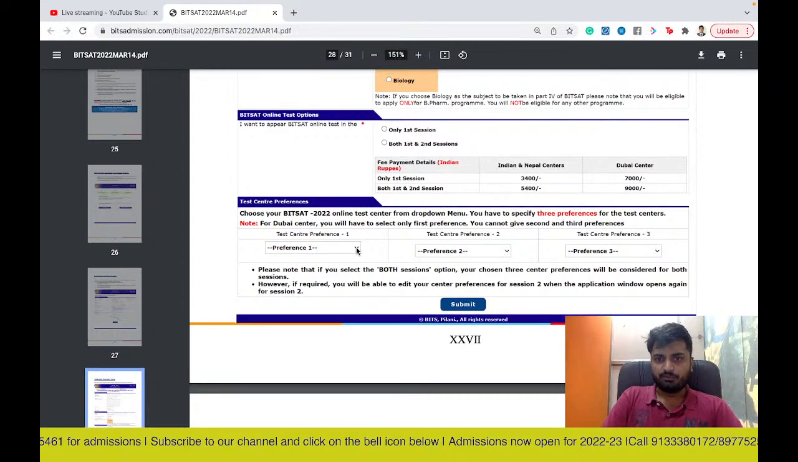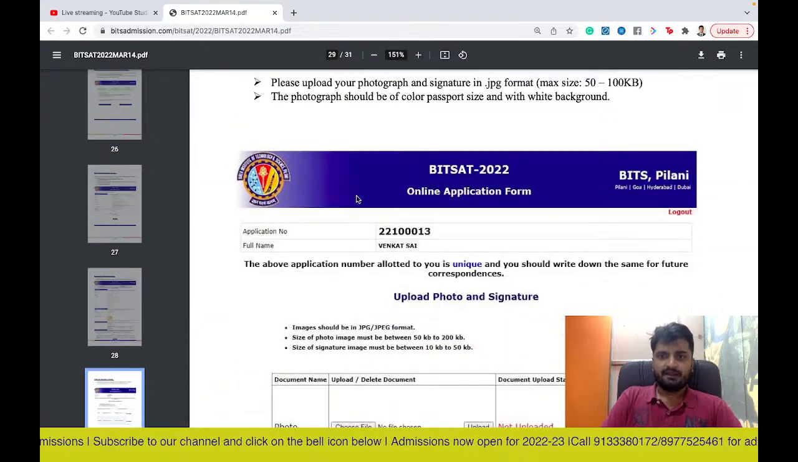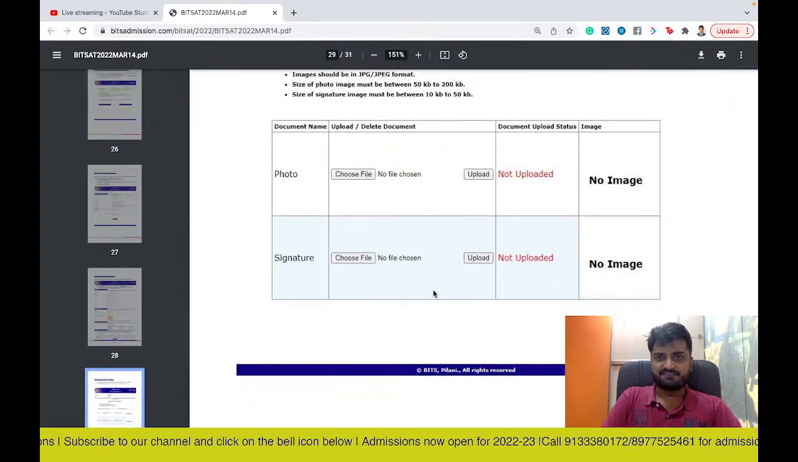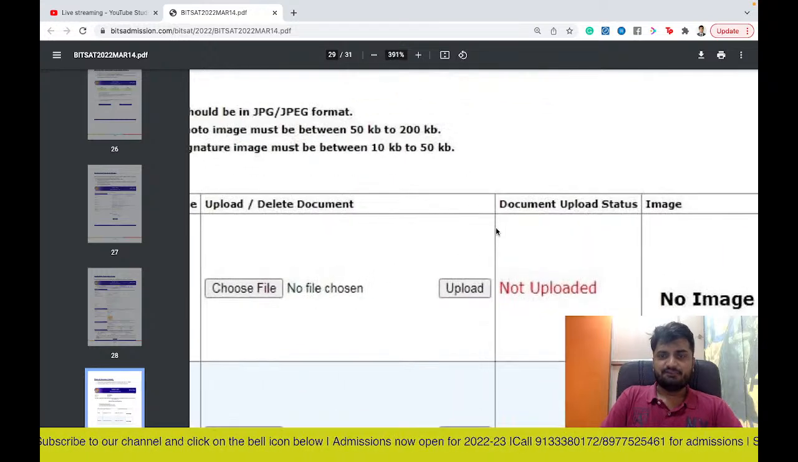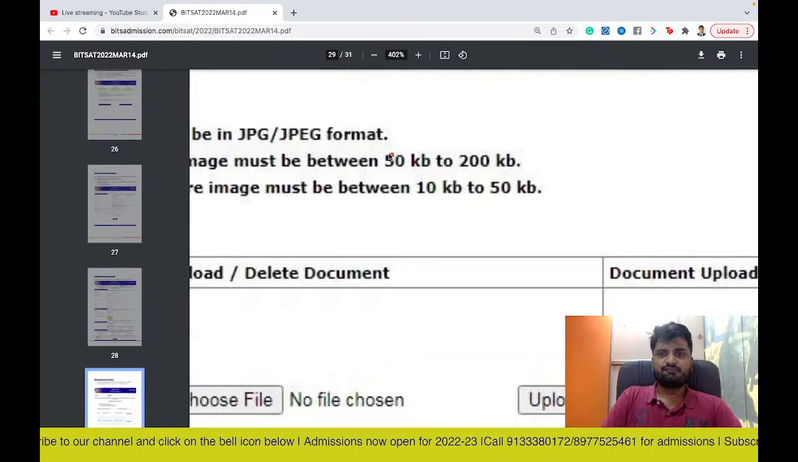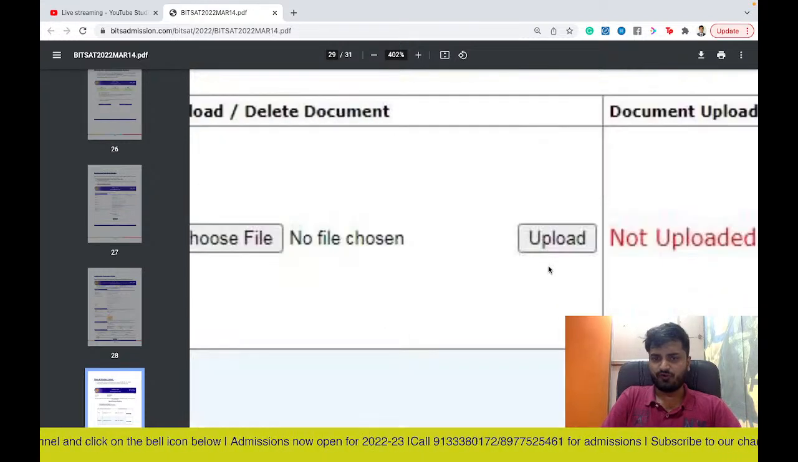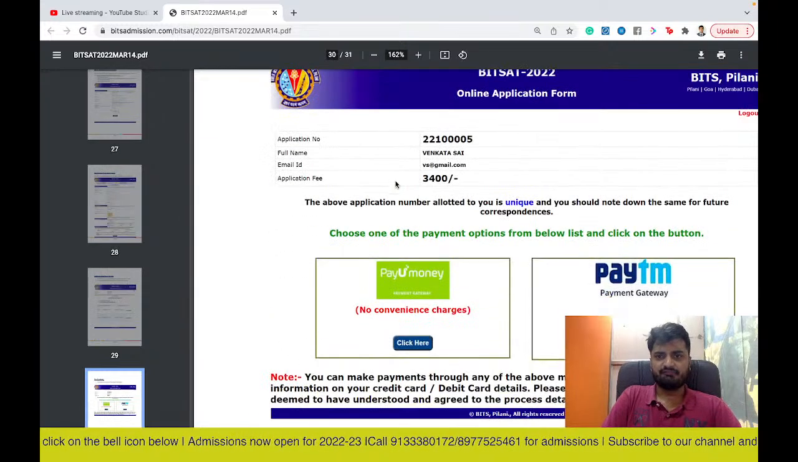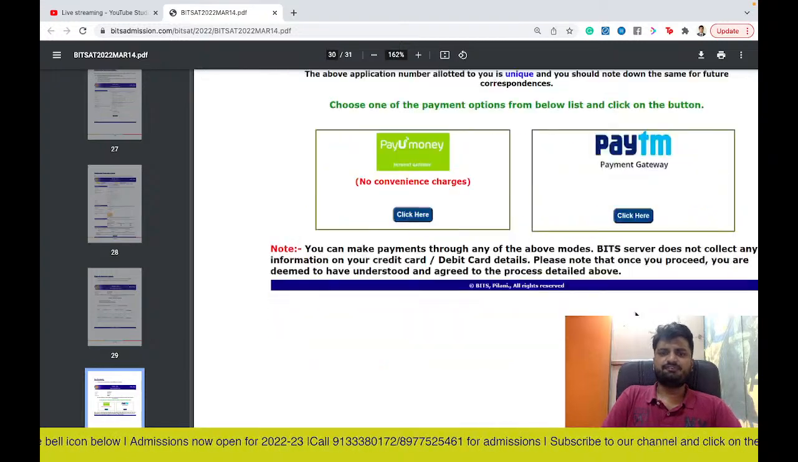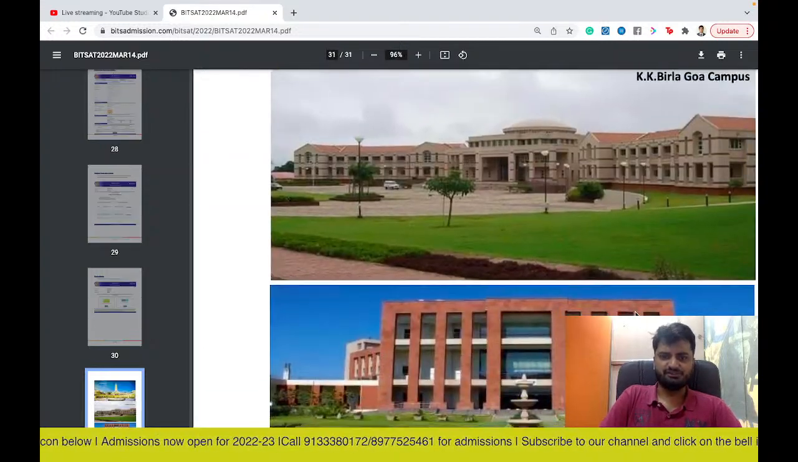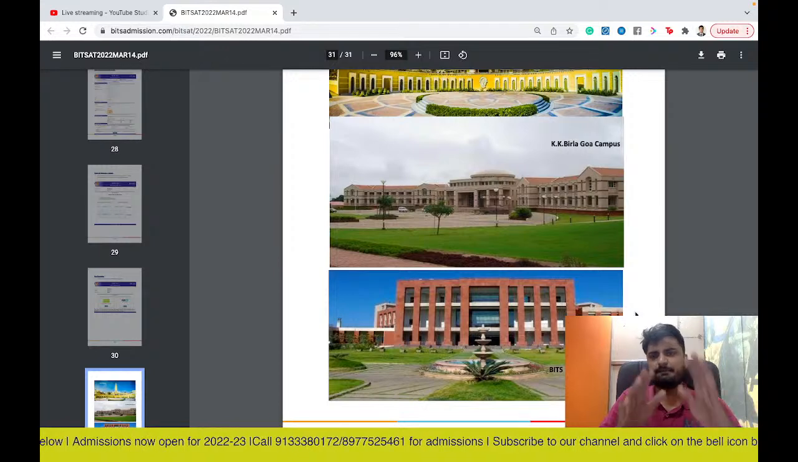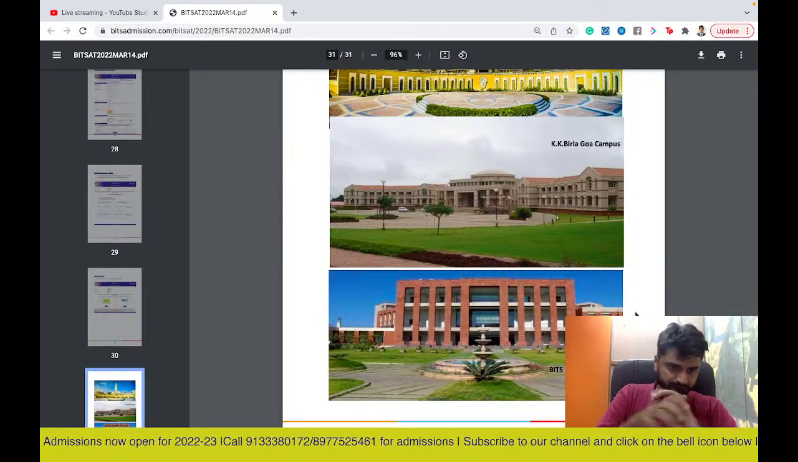And here you have a drop down. You can give your test center preference, and you can upload your photo and signature. Please be careful. This is the size of the photo as well as signature given. You can use some resizer apps in Google if it is not falling into this, and you can upload it accordingly. Once you do that, you can choose any gateway and you can pay the fees. Once you do that, you get your application form and your BITS application process is completed.